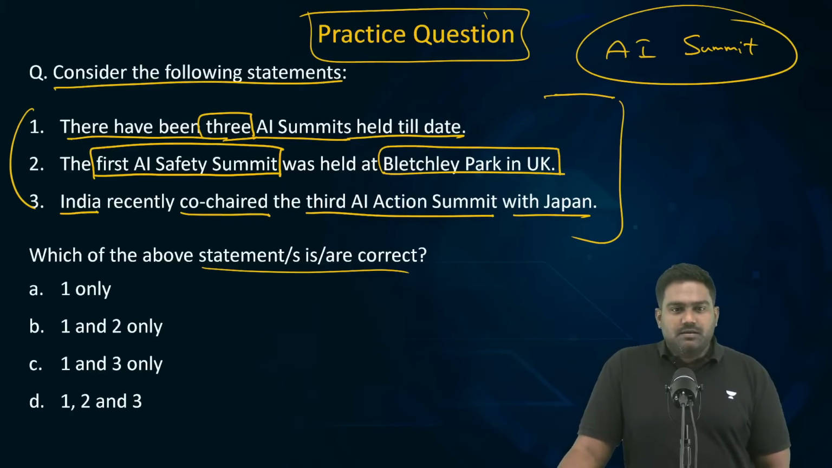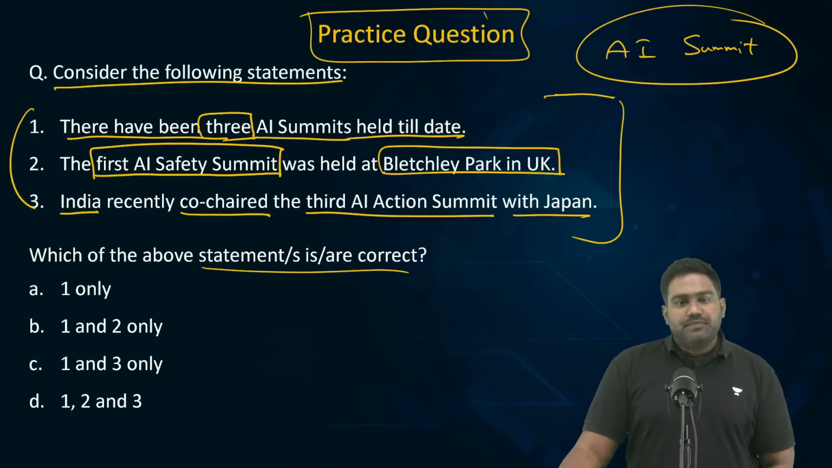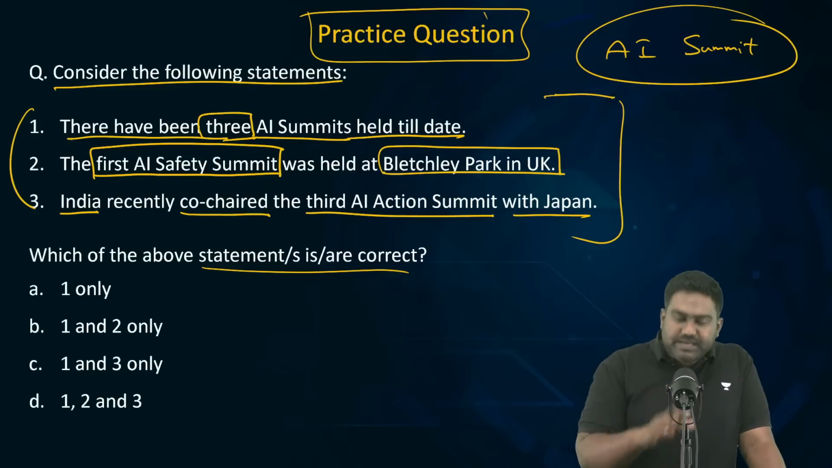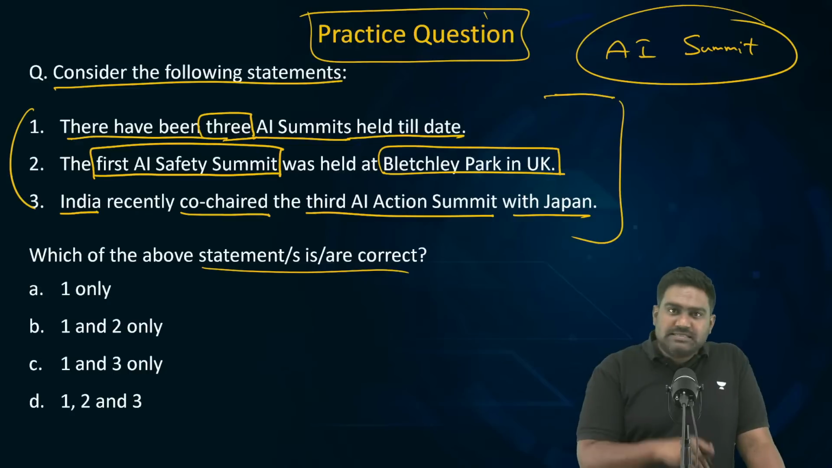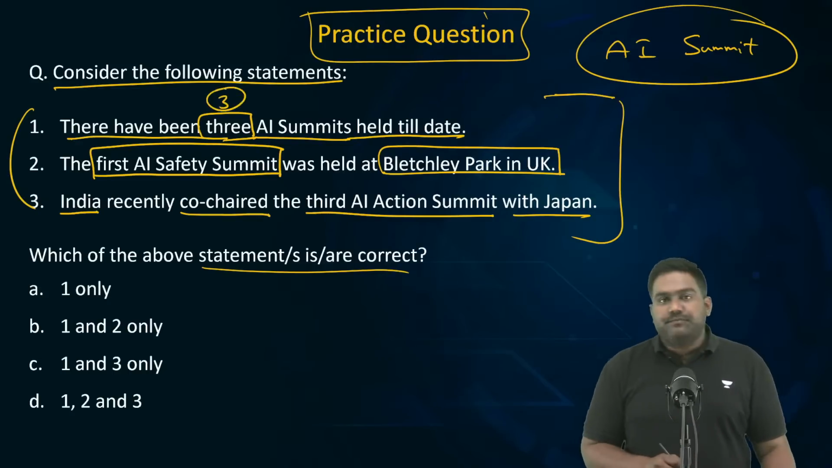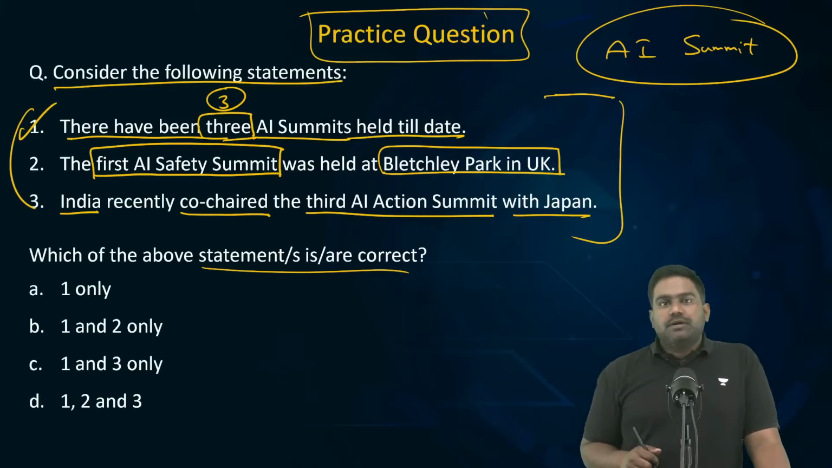Some are saying C, but some are saying B. So there is a tight race between B and C. Okay, let's check the statements one by one. I'll give you the answer and we can discuss the topic later. There have been 3 AI summits. Statement 1 is correct. 3 AI summits have been held at the global level.